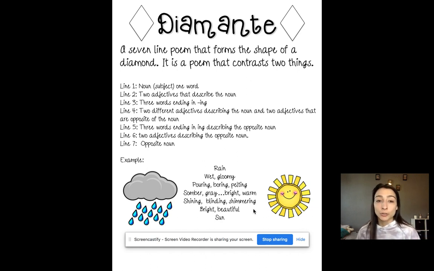So when you go into picking your topic for your Diamante poem, make sure that you have an opposite. So when you fill out the assignment, you're going to have your noun and then you're going to have your opposite noun. So my noun would be rain and my opposite noun would be sun. Yours can be maybe snow and sun. It could be summer and winter. Anything that's opposites. You can do cat and dog. You can do any kind of 2 animals that are different from each other. Maybe sports that are different from each other. Any instruments for my friends who like to play instruments. Anything that you want that you can find an opposite to is what you're going to start your poem off.